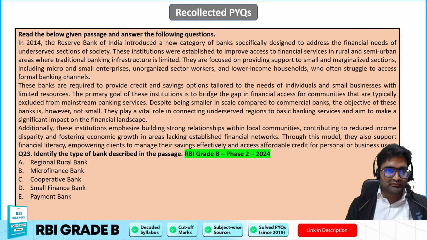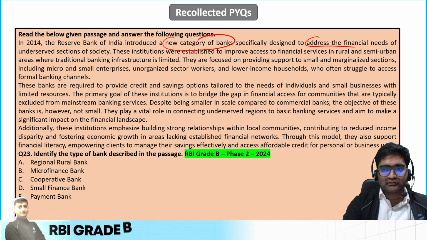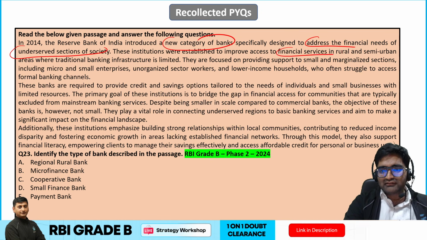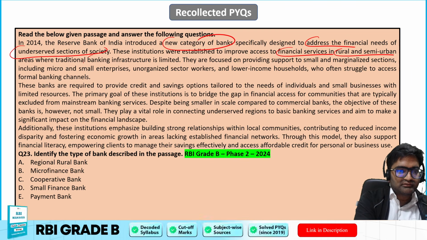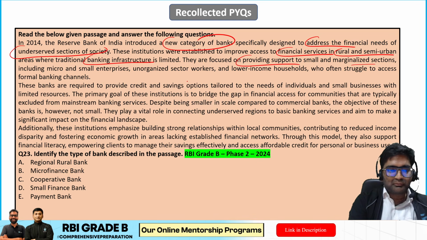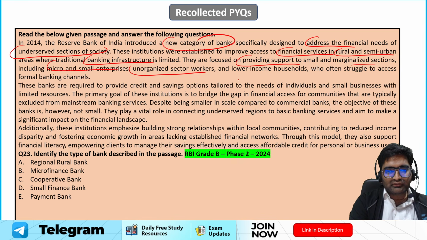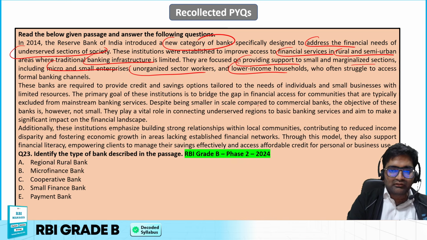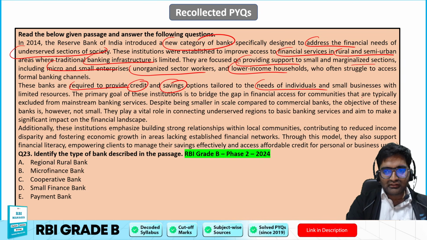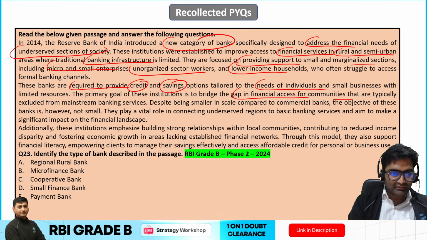Now moving ahead, here is another question. RBI introduced a new category of bank especially designed to address the financial needs of underserved sections. Institutions establish improved financial services in rural and semi-urban areas, where banking infrastructure is limited, providing support to small and marginal sections, including micro and small enterprises, unorganized sector workers, and lower income households. The banks are required to provide credit and savings options tailored to the needs of these individuals. The primary goal is to fill the gap in financial access for these communities.